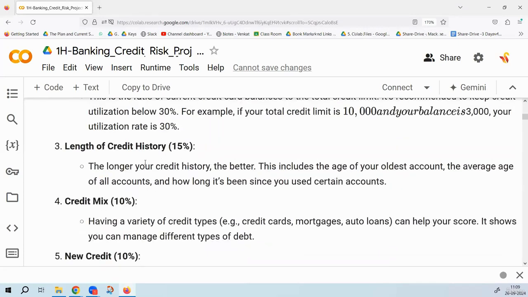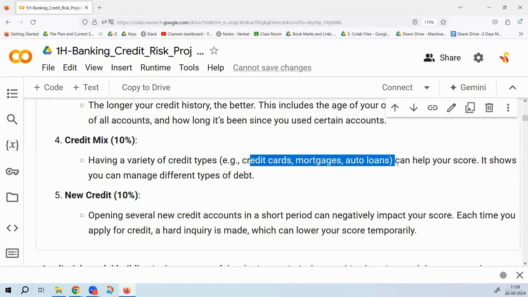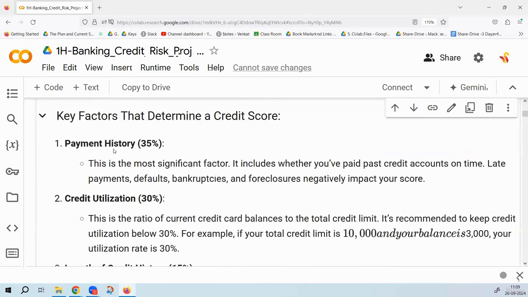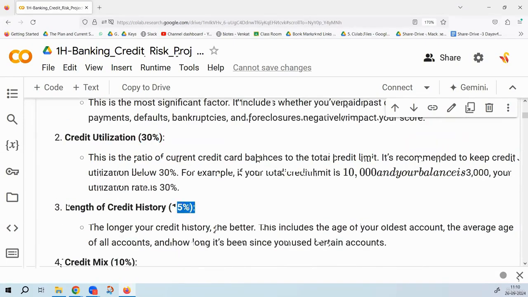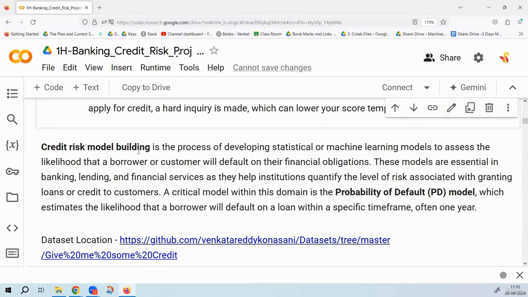The length of credit history means how long you have been holding the credit cards and loans. Credit mix means the type of credit cards, mortgages, auto loans, the different types of products that you are having. New credit, newly opened credit cards recently, all these will actually matter. So 35% payment history, 30% credit utilization, 15% length of credit history, these all get mixed up into credit risk model building or your final credit score.